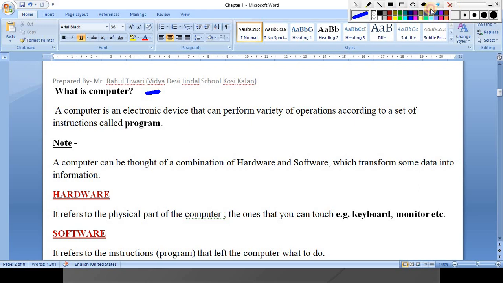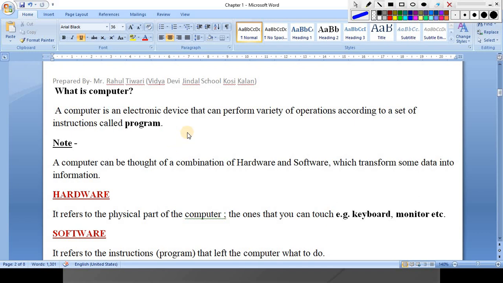A computer is an electronic device that can perform a variety of operations according to a set of instructions called a program. So that means our computer, obviously, is an electronic device, we all know, and whatever action we perform on our computer, it is because of software, and software is basically what? A program.